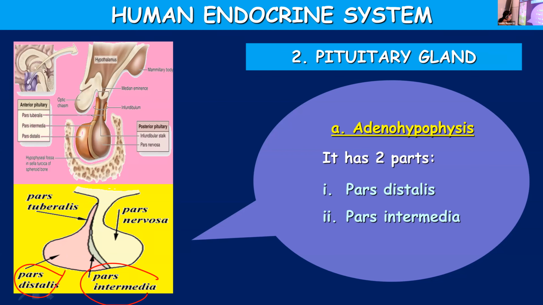Then the next one, oxytocin and vasopressin. These two are transported axonally, via the axon. They are transported and stored in the pituitary. The functions of these different hormones you'll be learning. Oxytocin and vasopressin play a very important role in the human body, and these two hormones are transported axonally and get stored in the pituitary gland. So the neurosecretory cells release them and they get stored in the pituitary gland.